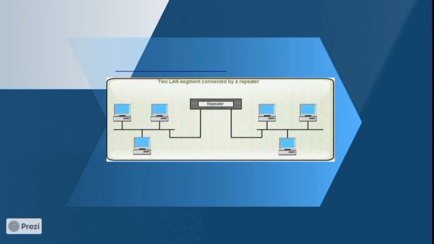We discussed the repeater. A repeater has some disadvantages too. It cannot filter network traffic. Data arriving at one port of a repeater gets sent out on all other ports.